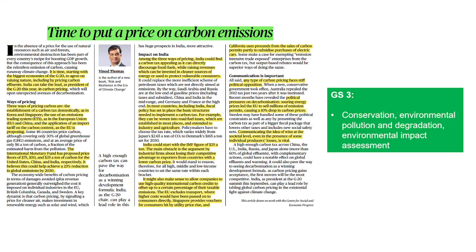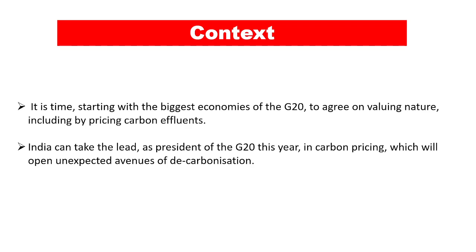Now, the first newspaper article is an editorial, right? We do not usually discuss the editorials in this particular analysis, but this particular editorial is very eye-catching and it talks about the carbon emissions, and that is why it is important for GS paper 3, that is conservation, environmental pollution and degradation, environmental impact assessment. Now let's first understand the context of it, and then we will talk about the pricing model which can be implemented in order to reduce the carbon emission, right?